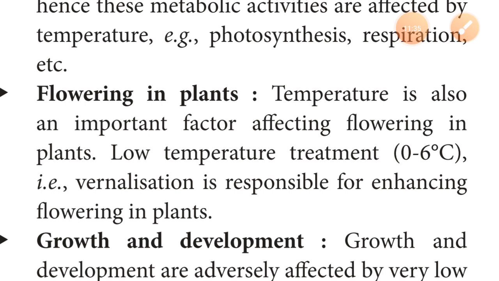Basically, if the organism can survive in desert, high temperature, that is eurythermal. And those which can survive in the Arctic and polar regions are known as stenothermal. So this way we can classify these organisms into different categories.